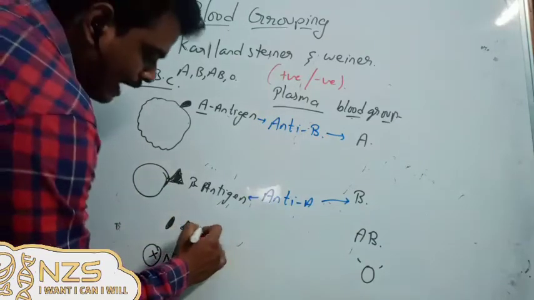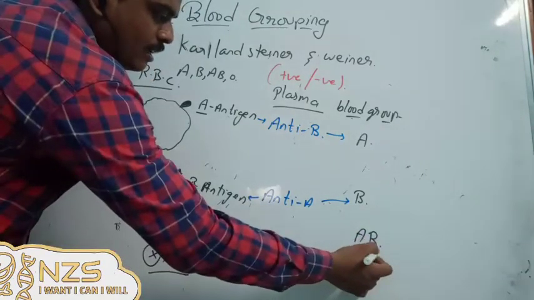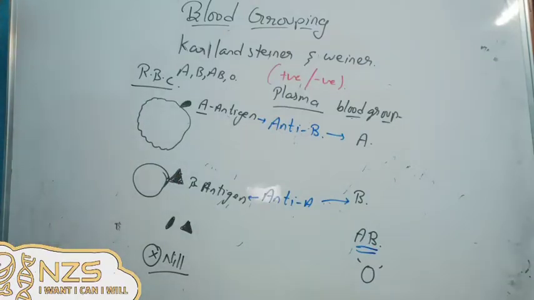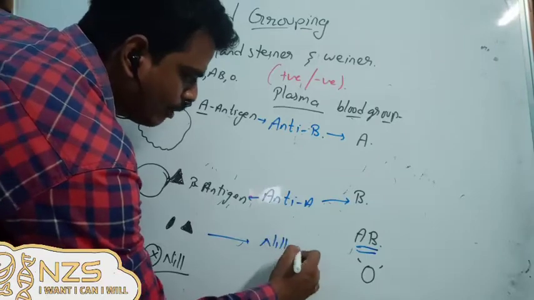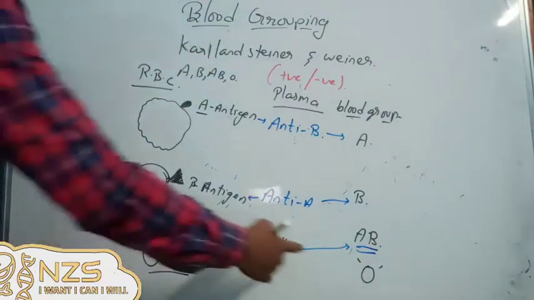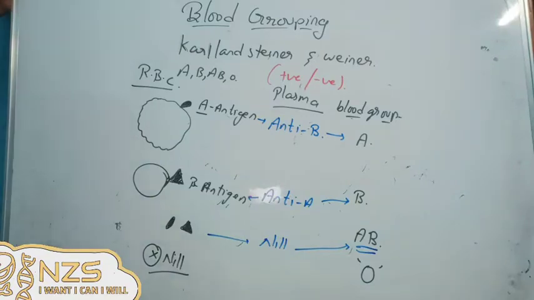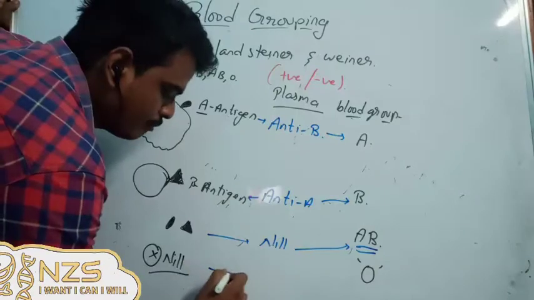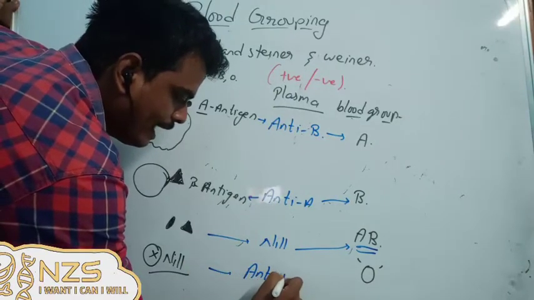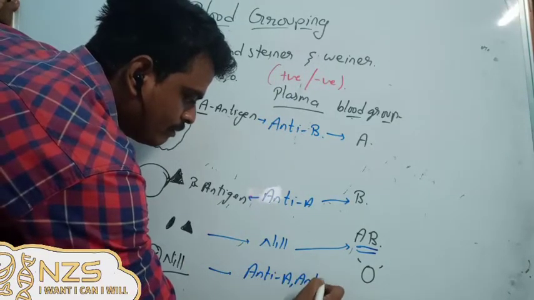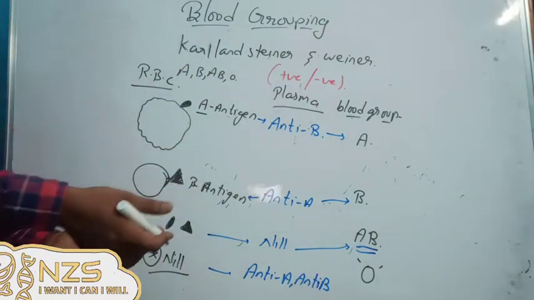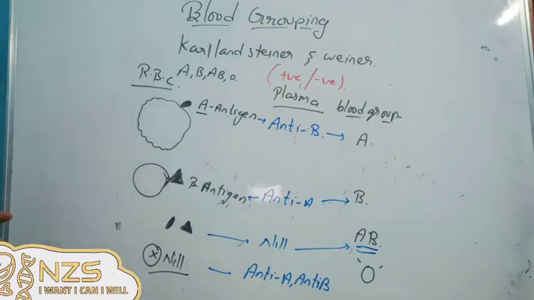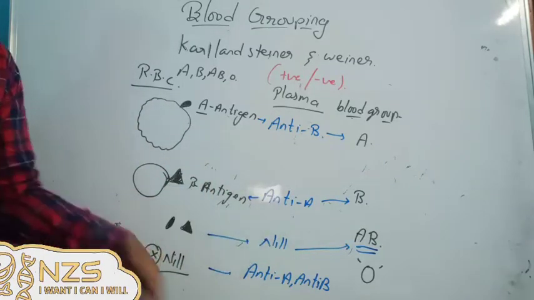Now as the AB person is having both the antigens, he can't have antibodies. This person is having nil antibodies, because if he had any antibody, it could react with one of these antigens. Now the person who is not having any antigens has both antibodies, antibody A and antibody B. Because he is not having any antigen, his body can react to any antigen coming from outside and produce antibodies.